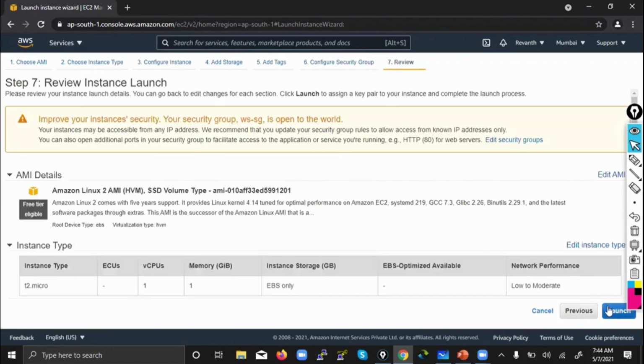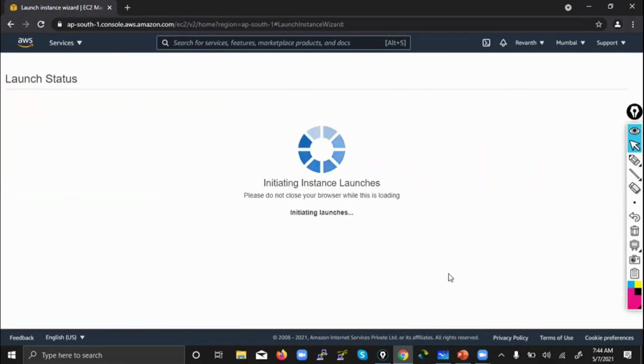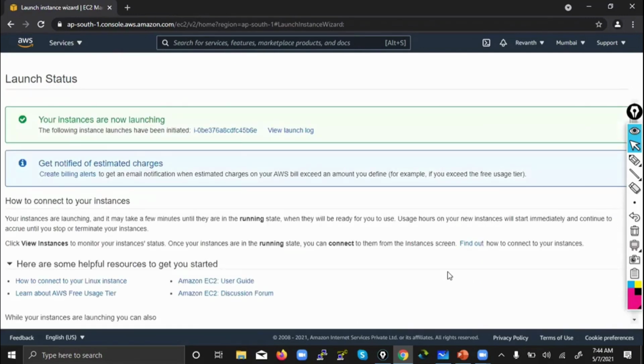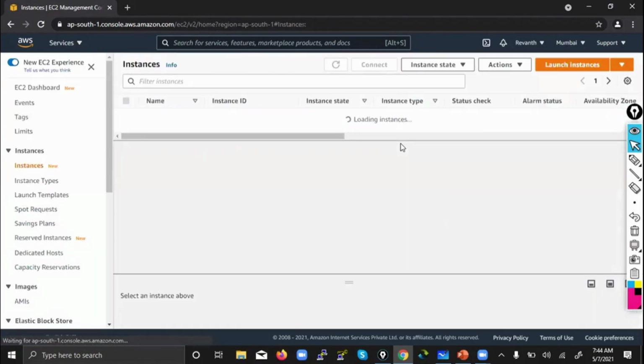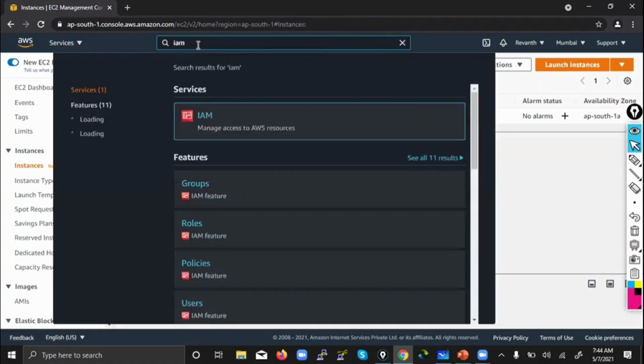I don't want to create a new one. Okay, CLI is already there. So now let it get launched. Meanwhile, we will go and see how to create a role. Go to IAM.